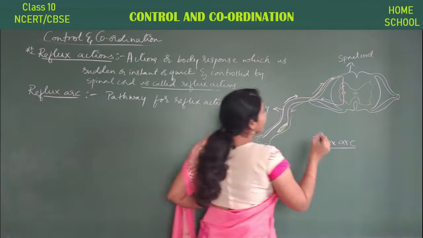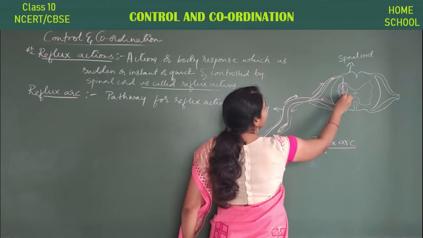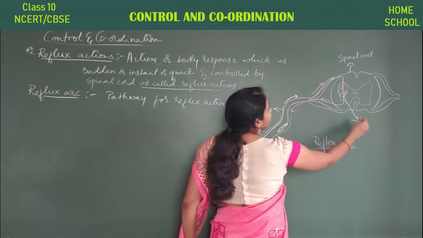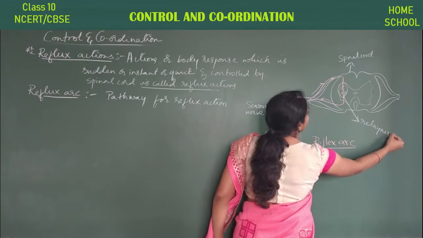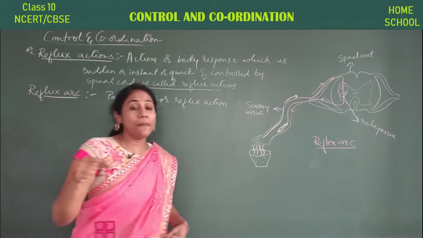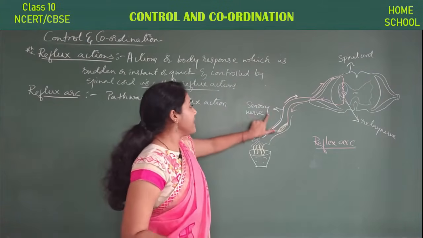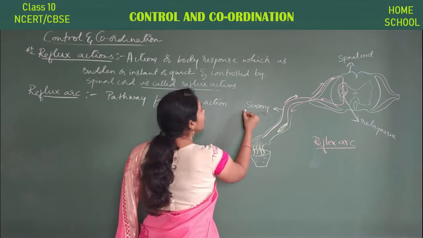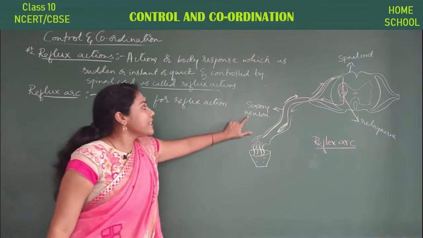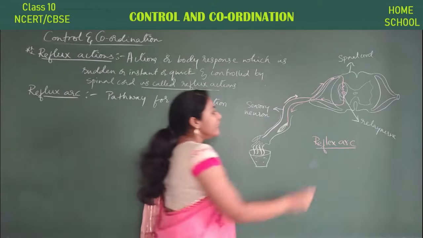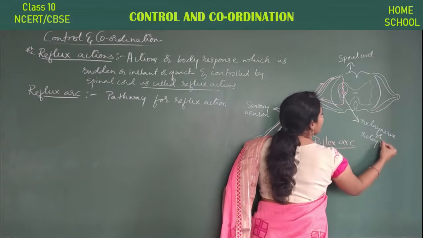Spinal cord. It is reaching the spinal cord, and there is one more nerve here. This nerve is called the relay nerve. I told you about the different types of neurons we have studied, right? I can say this is a sensory nerve or sensory neuron. Neurons are the ones which carry information, so sensory neuron or sensory nerve, either way. Relay nerve or relay neuron, either way.